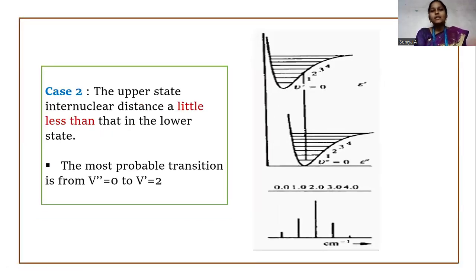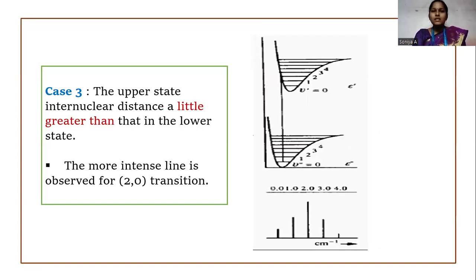The second case is when the upper state internuclear distance is a little less than that in the lower state. In this diagram, you can see the upper state internuclear distance is a little lesser than in the lower state. In this case, the most probable transition takes place from v double prime equal to 0 to v single prime equal to 2 state. That is, the spectral line for the 2,0 transition will be more intense when compared with the spectral lines for the other transitions.